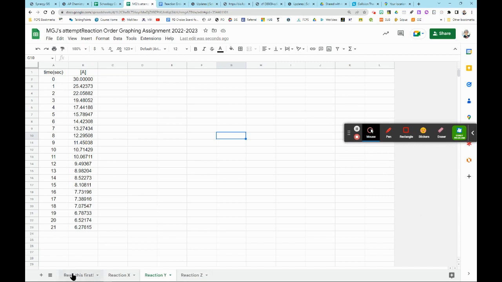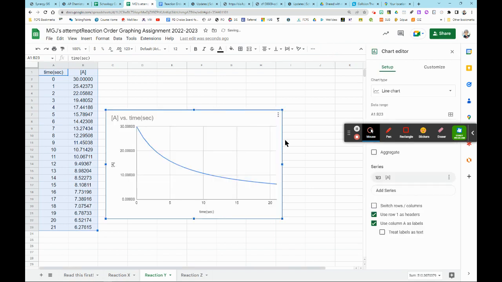So hopefully you've made your own file, and quickly, here's how you're going to do this. First, you're going to highlight. You can click on it, hold down the shift button and an arrow. I find that a little easier than trying to use the mouse. And then we'll go up to this tool saying insert chart, and that's what we need. We need concentration versus time for our first graph.